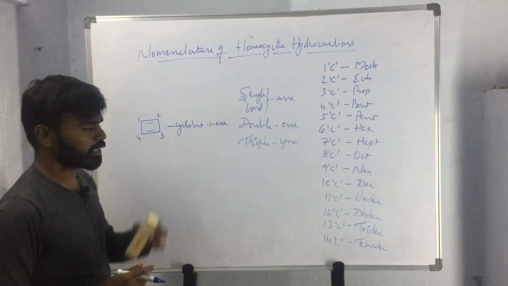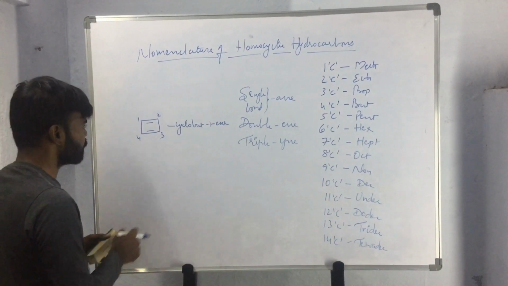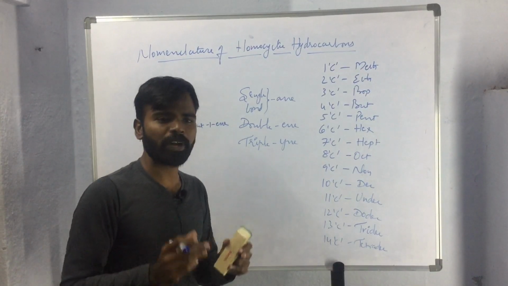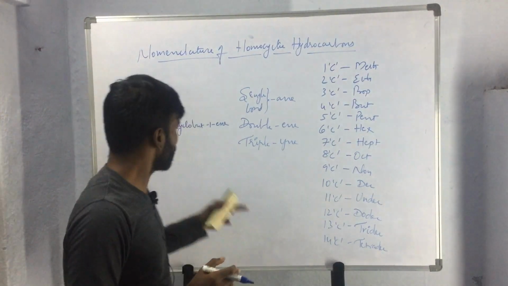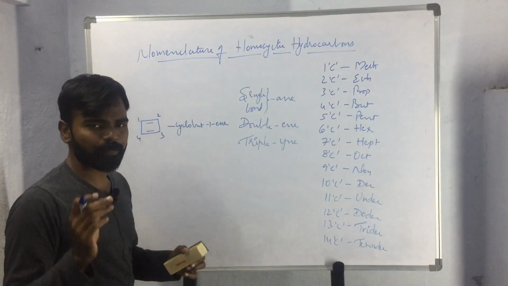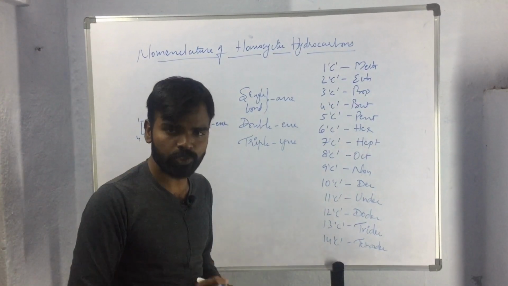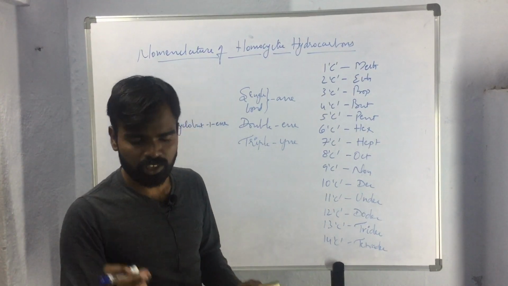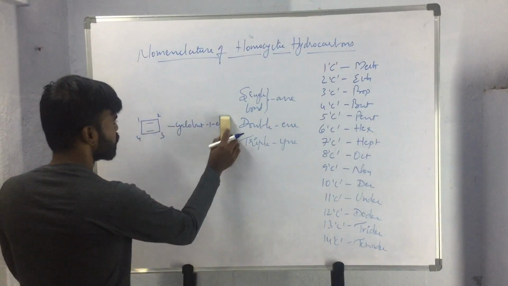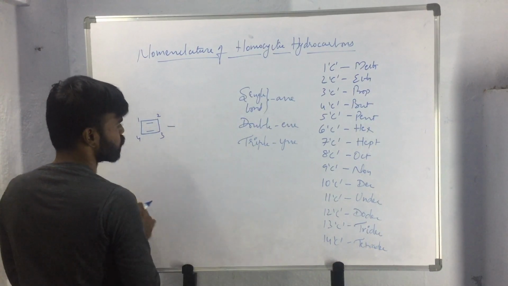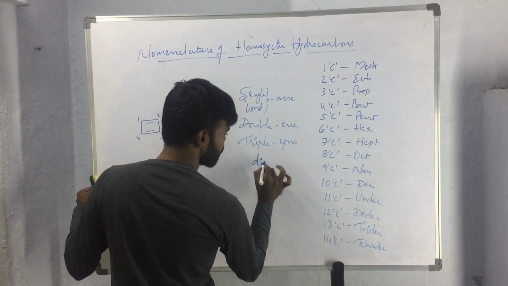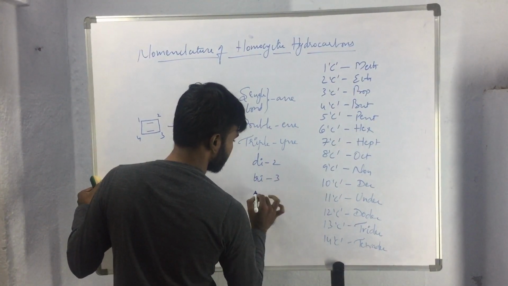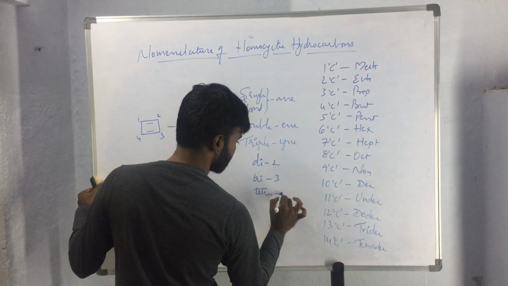In this condition, as we have done in the case of open chain hydrocarbons, here also to represent the number of unsaturations we will be using the prefixes di, tri, tetra, etc. The prefix di indicates 2, tri indicates 3, tetra indicates 4.